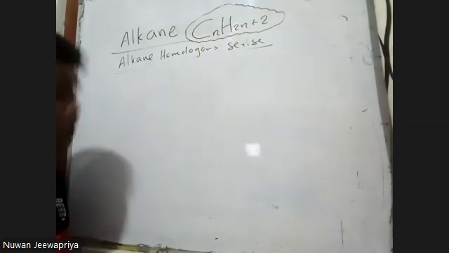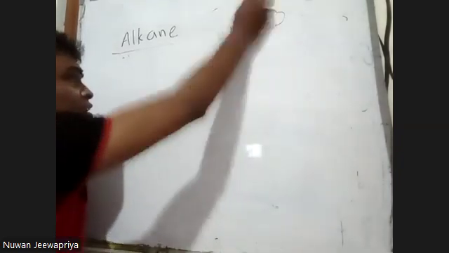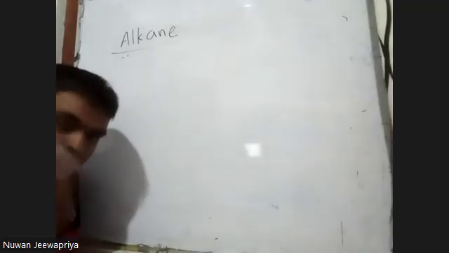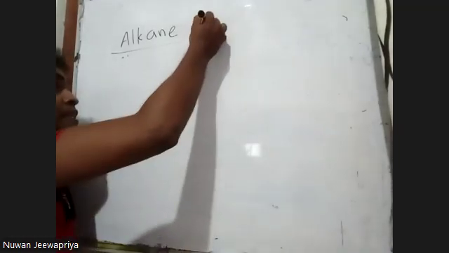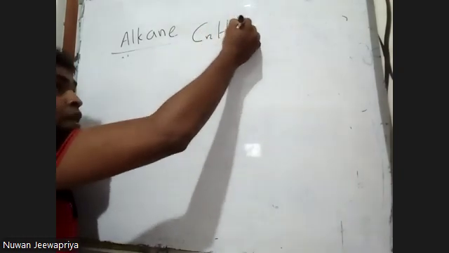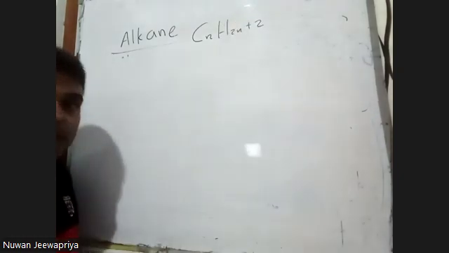So, if we are going to construct an alkane, the alkane needs to satisfy the general formula CnH2n+2, which is the general formula of all the alkanes.